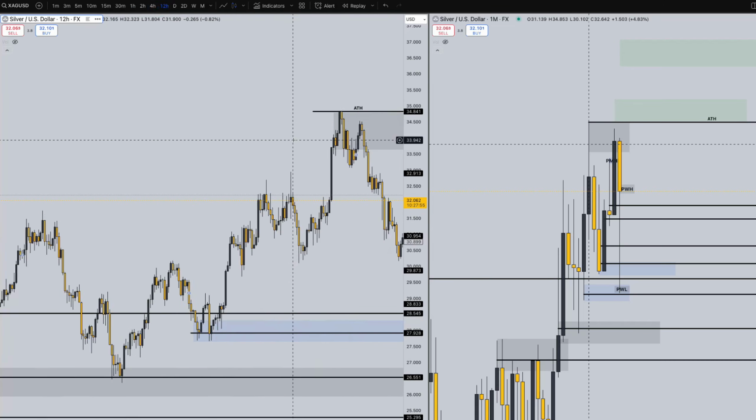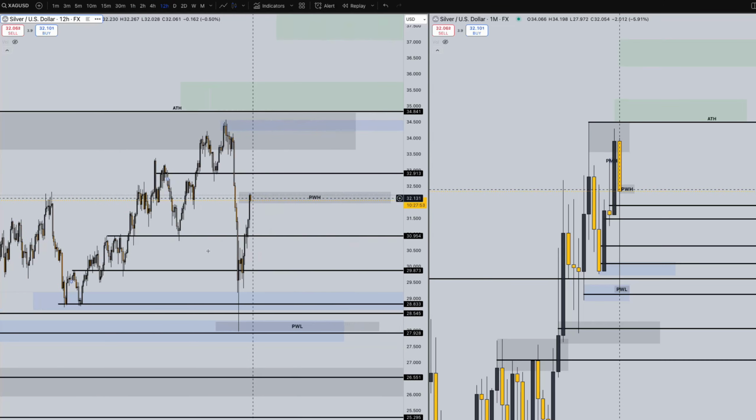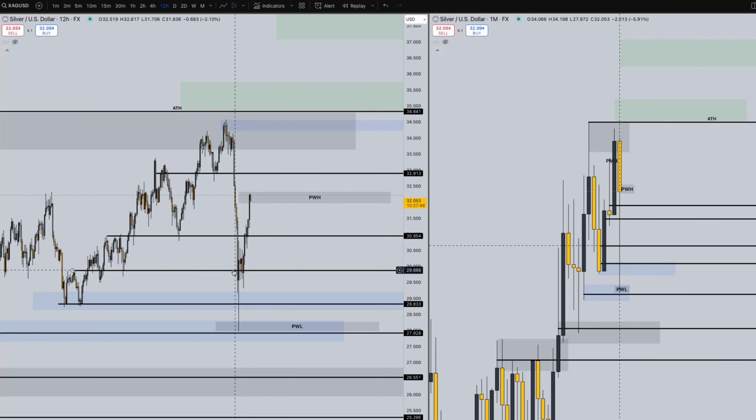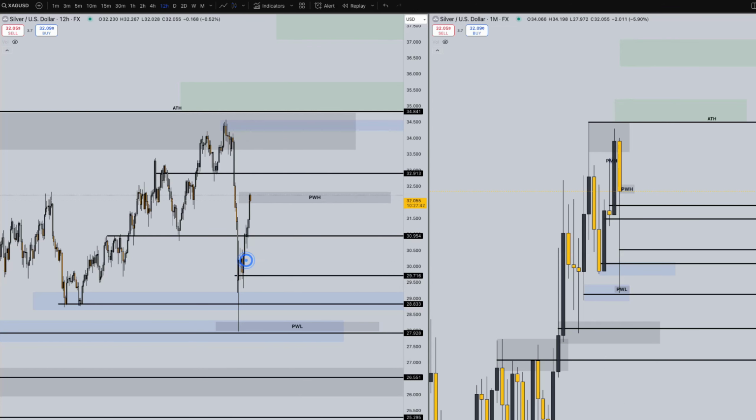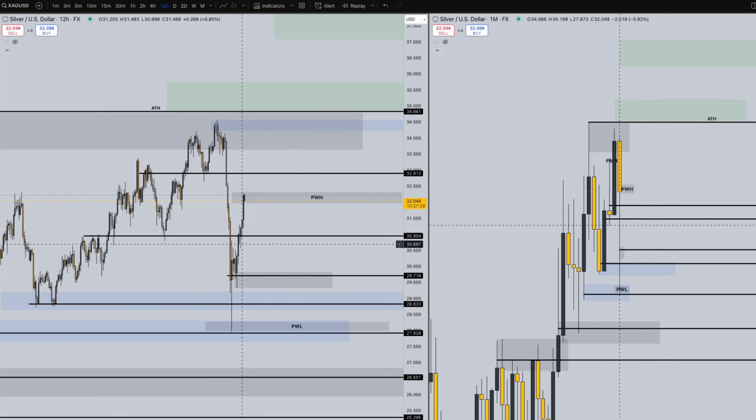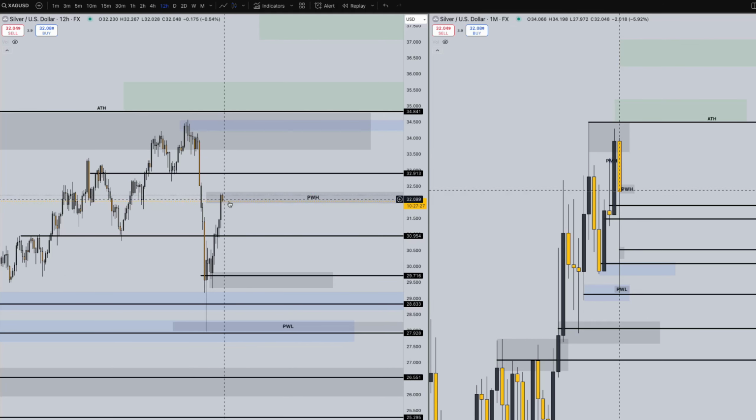Left hand side, we're going to be on the 12-hour time frame. We need to clean up some of these support and resistance areas, so we'll remove this one at 28.50. There we go. That looks a little better. We have an area of demand right here, around 29.80, 29.50. Price reacted from it. We can see price open bearish for the week.